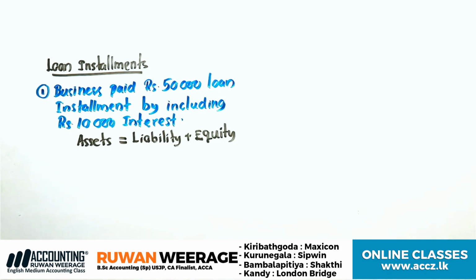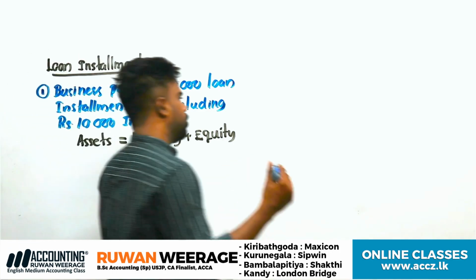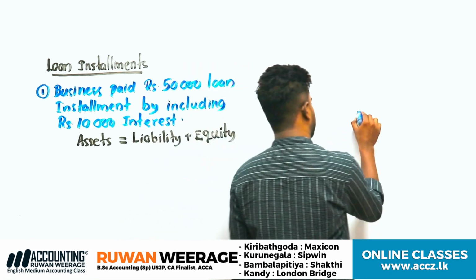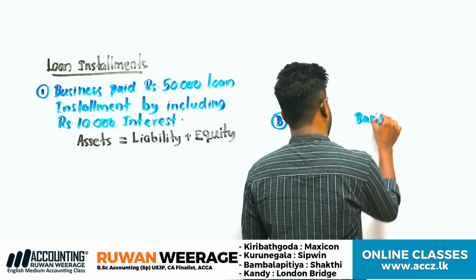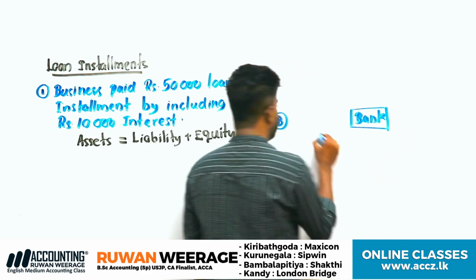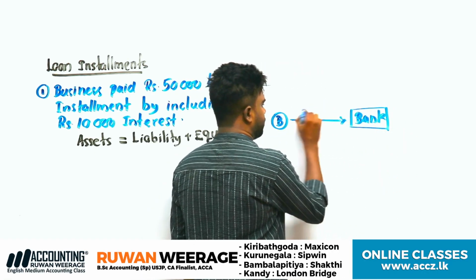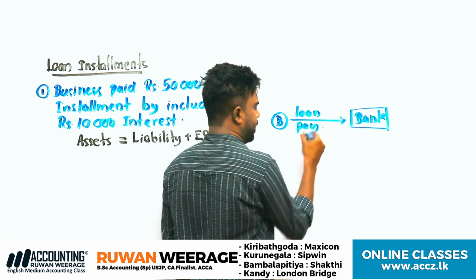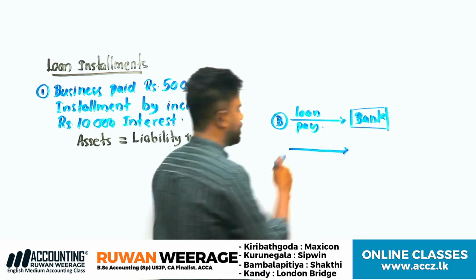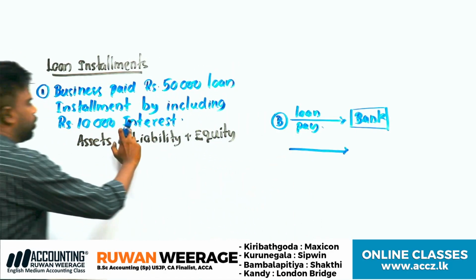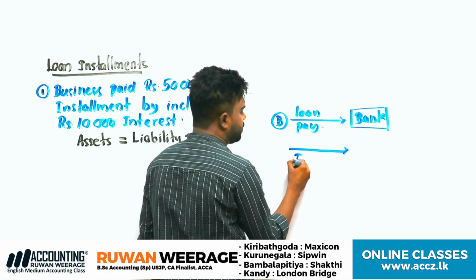Right. So now when we are going to pay loans to the bank, there are two types of payments. First one is the loan payment, and the other one is, in addition to the loan repayment, an additional amount called interest payment.